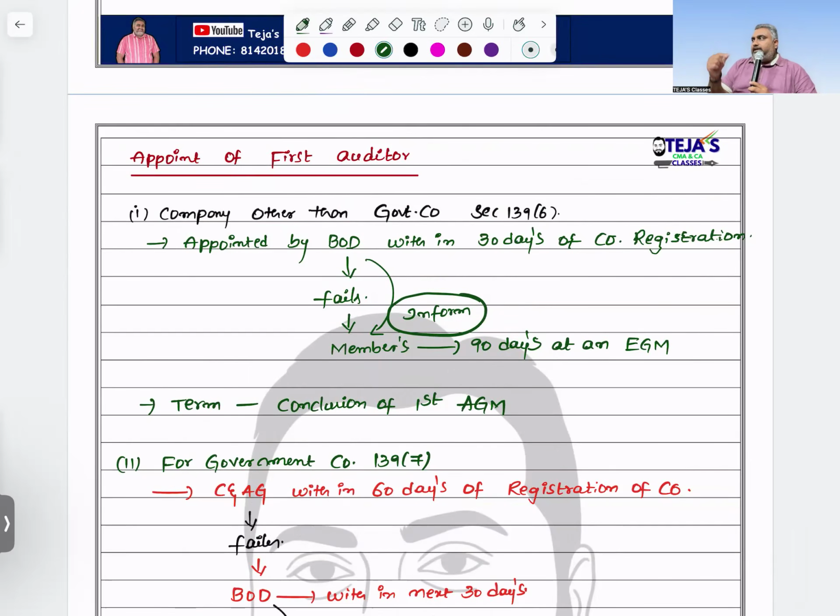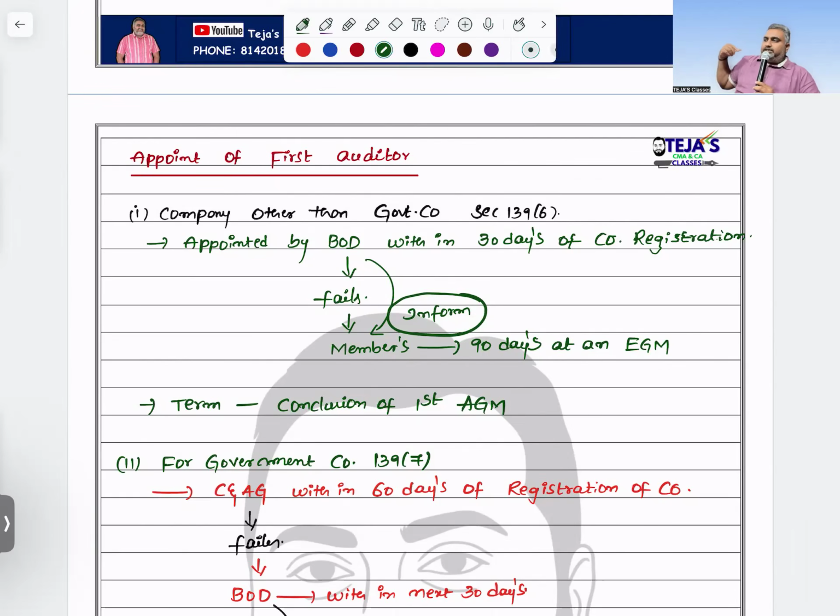In case the board of directors fails, to whom do we give the power? But first the board of directors should inform the members. Then members, by conducting an extraordinary general meeting within the next 90 days, will appoint the first auditor. Sir, if members also fail? The provision is silent, which means the power is vested with the members.